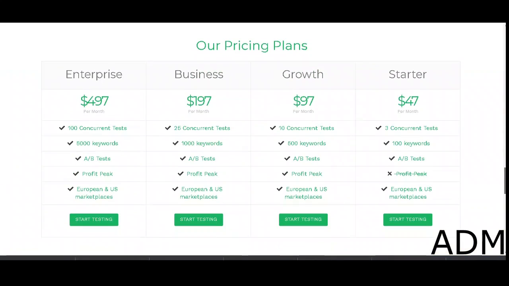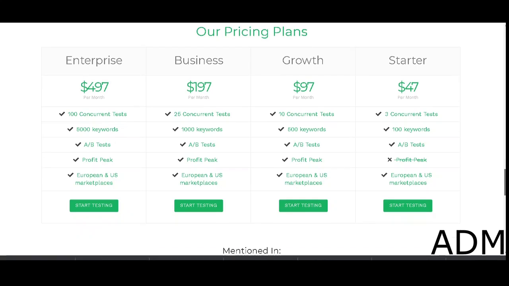Then it gives them the pricing plans, which are four different plans: the $47 one, the $97, the $197, and the $497, and they can decide whichever one they would like to get access to. Of course the more expensive one is going to get them more sales and more exposure, and that is basically how you make your money.